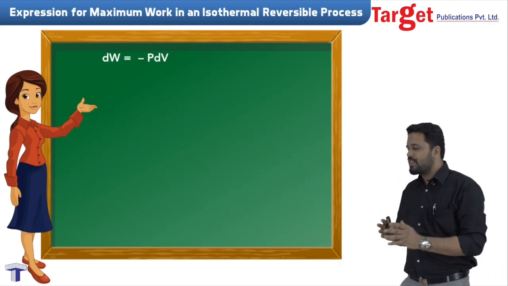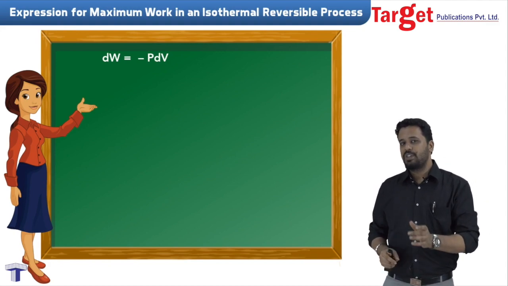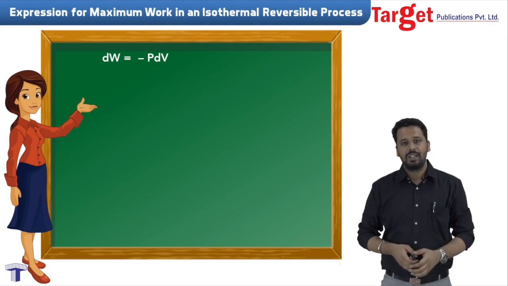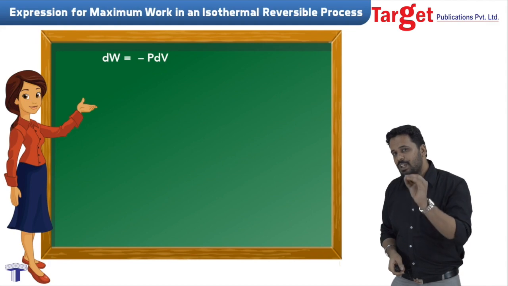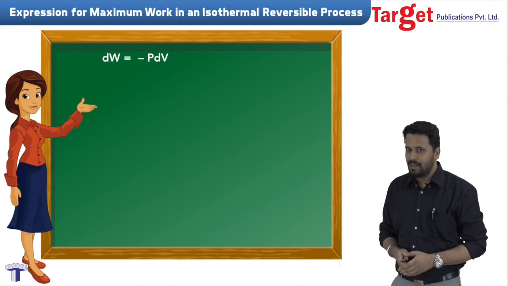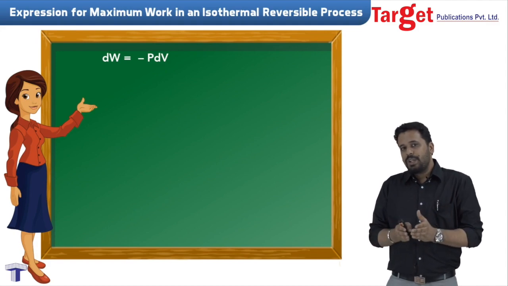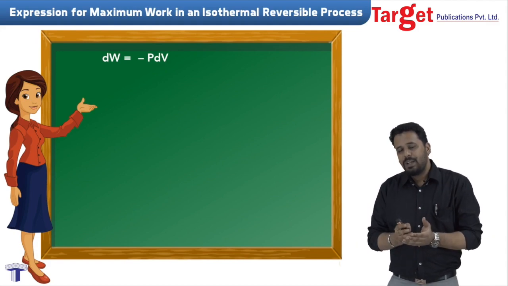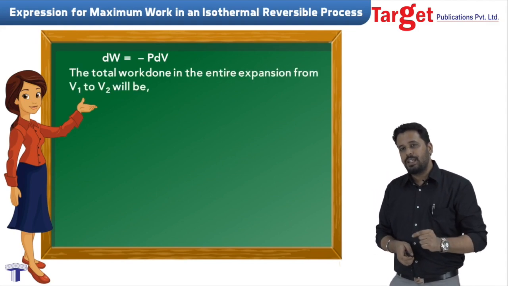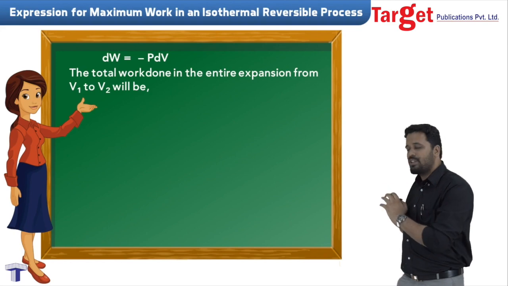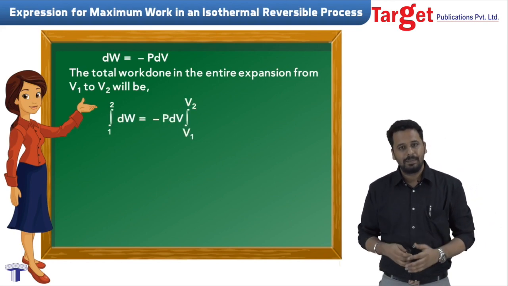We have the expression that we have just now derived: dW is equal to minus of internal pressure into small change in volume. For every such small change in volume, a small amount of work will be done. So in order to get the overall sum, the overall collection, we will integrate the expression. So the total work done in the entire expansion from V1 to V2 will be this.